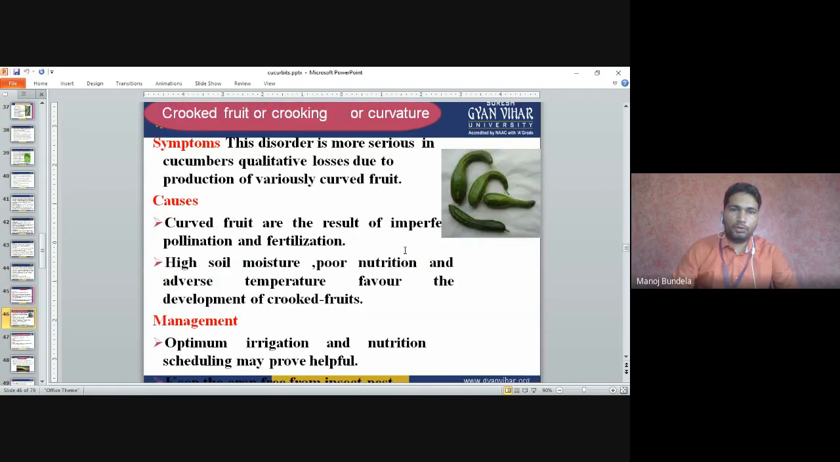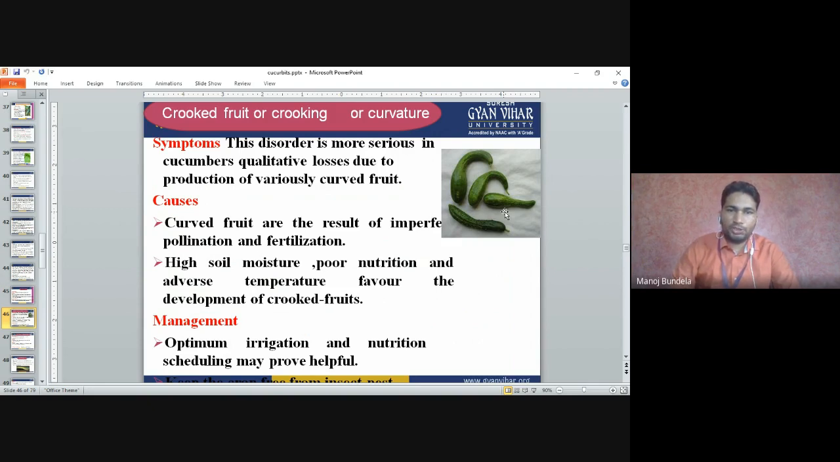Crooked fruit or curvature. This disorder is more serious in cucumber. The qualitative loss is due to the production of curved fruits like this. The fruits are curved. One side is fully developed, the other side like this. You can see these fruits in the market. The disorder causes curved fruits as a result of imperfect pollination and fertilization. If the pollination is not proper and the fertilization is not proper, the fruits will look like this.